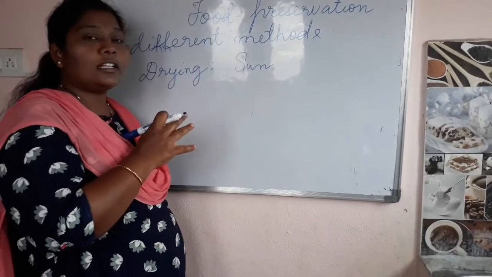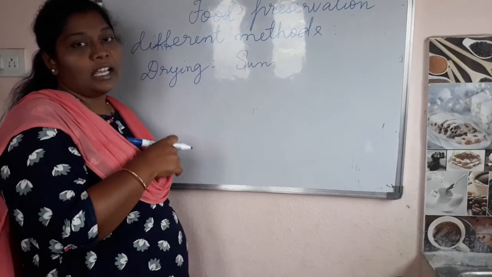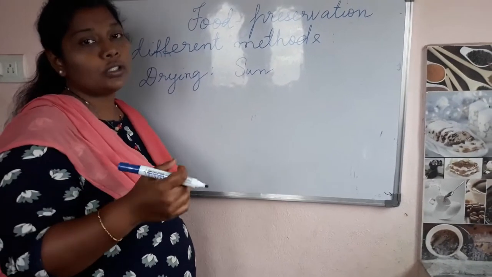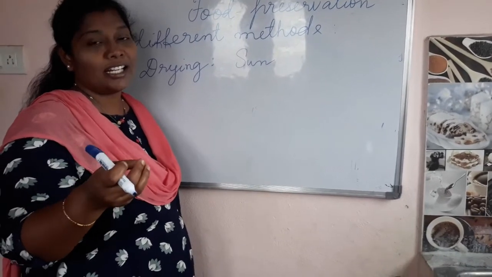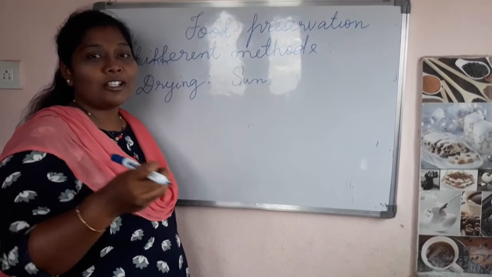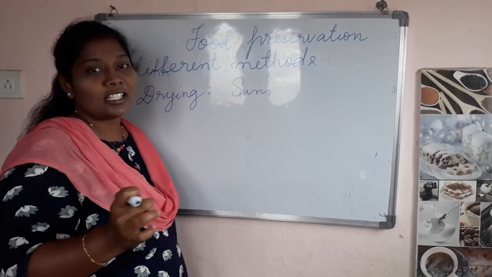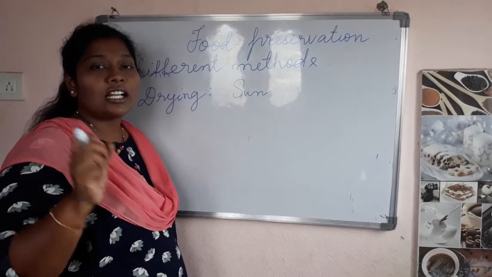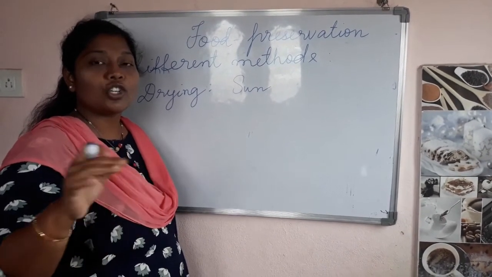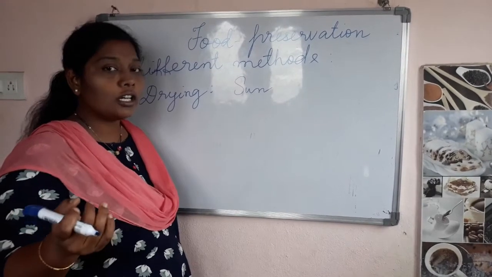Not only fish, even in the house, sometimes you can see chilies and tamarind. Your mother will nicely dry them in the hot sun, so that once the moisture content is removed completely, you can store them aside for further use.